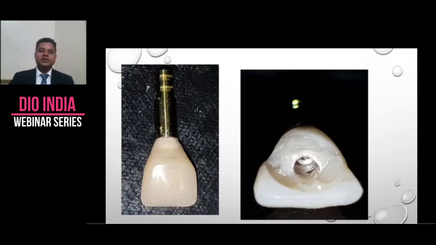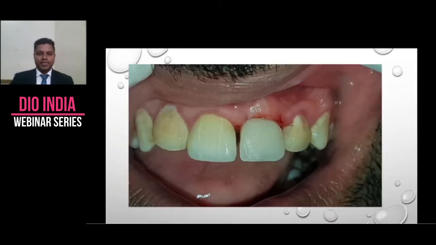So how do we clean it? We steam clean it. It is a handheld steamer. You just clean it for 30 seconds to 1 minute and you're done. And polish it with your composite polishers. The surface which will be in touch with your graft, which will be in touch with your soft tissue, needs to be really polished and clean.